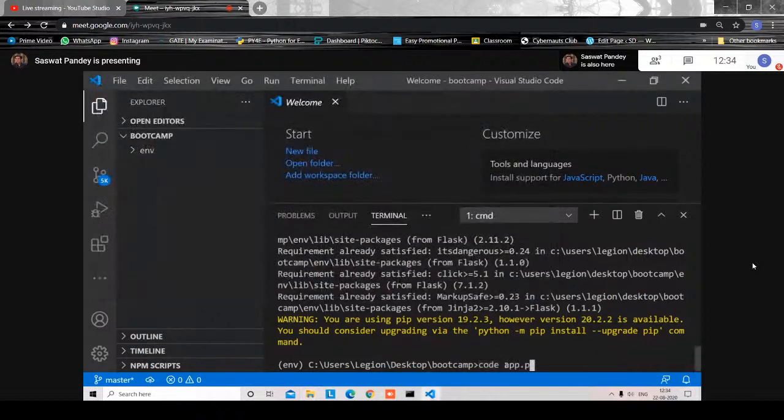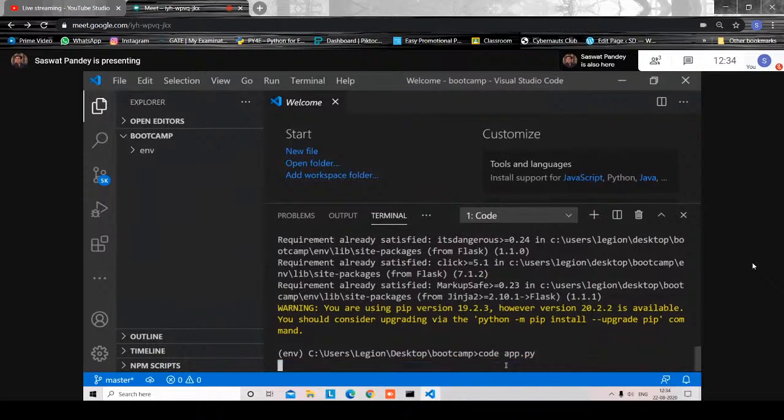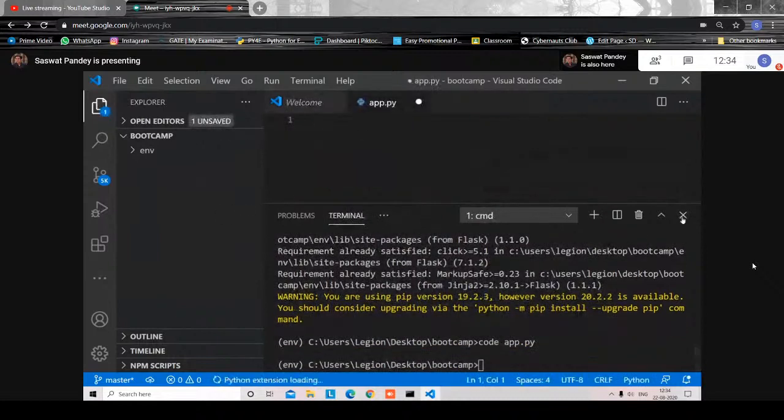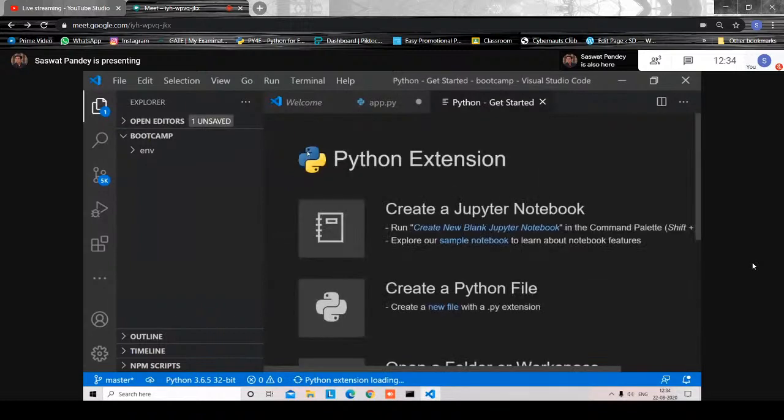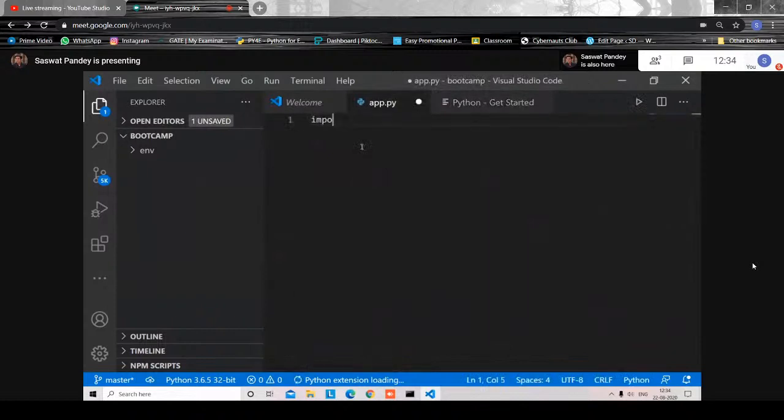If you are using VS Code, you just need to use code app.py. Once you do this, this will start. First we'll import the module we just installed. Actually it would be from flask import Flask. Do remember this thing, it's important. So now we have imported Flask.